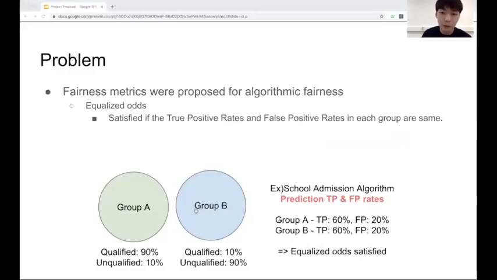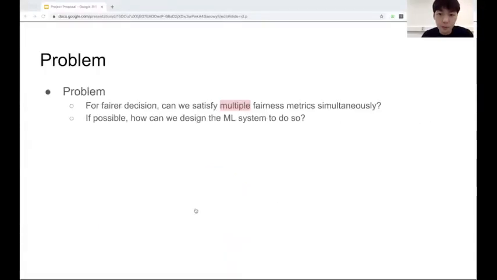For another one, equalized odds is proposed. It is satisfied when the true positive rates and false positive rates in each group are the same. This metric can address the drawback of accuracy parity, but obviously there are some corner cases in this metric as well. So this is the problem we are tackling in this project. For a fairer decision, can we satisfy multiple fairness metrics together? And if it's possible, how can we design ML systems to do so?